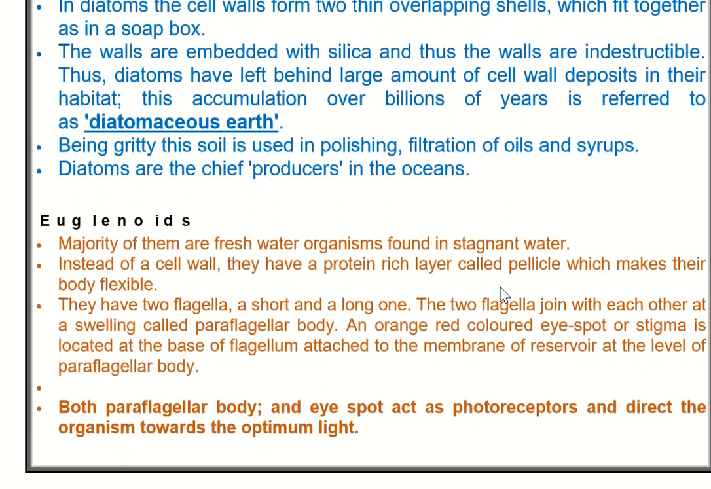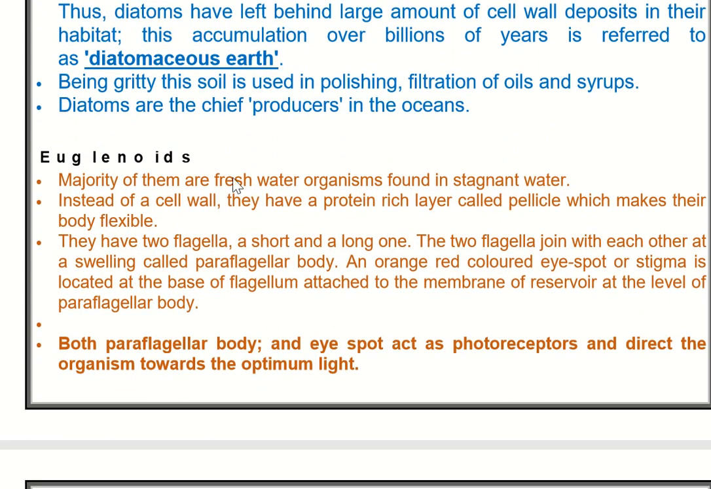Then the third group is the euglenoids. Euglena is an organism which is intermediate between plants and animals, and it has a double mode of nutrition called mixotrophic nutrition, because when we put it under light it behaves like a plant, photosynthesis occurs, and otherwise like animals. First, look at it: it has two flagella, one short and one long.